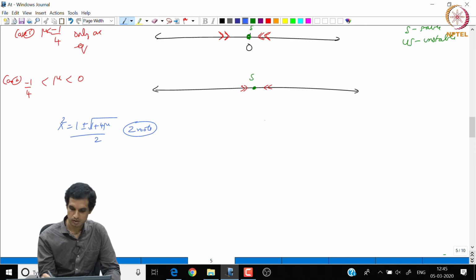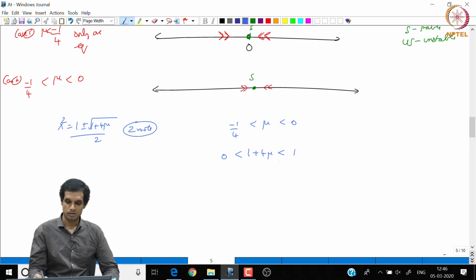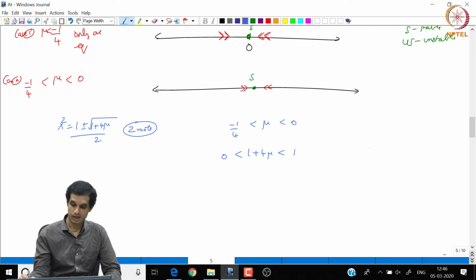So, when μ is bigger than −1/4 and less than 0, 1 + 4μ is essentially greater than 0, but less than 1. So, if it is less than 1, we have both the roots.